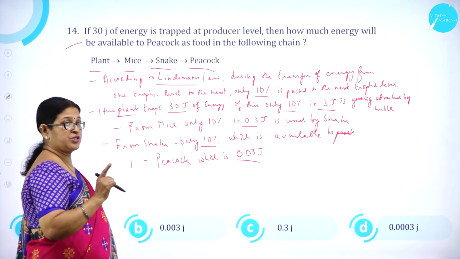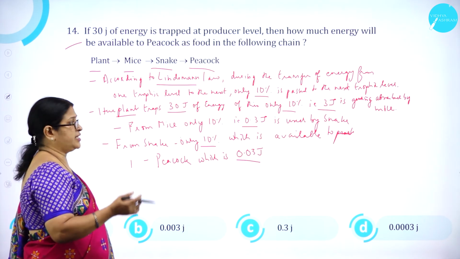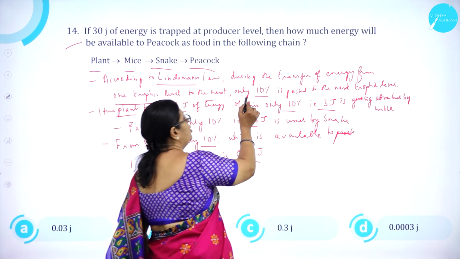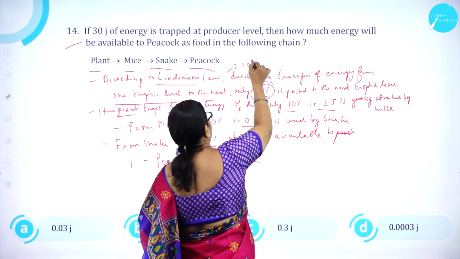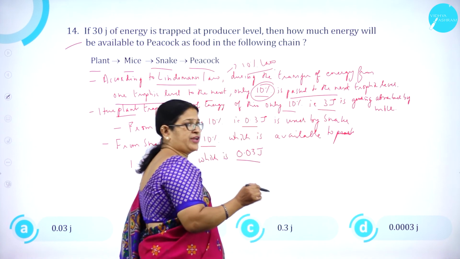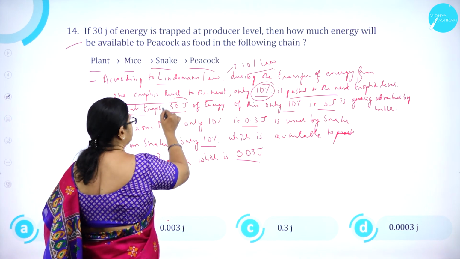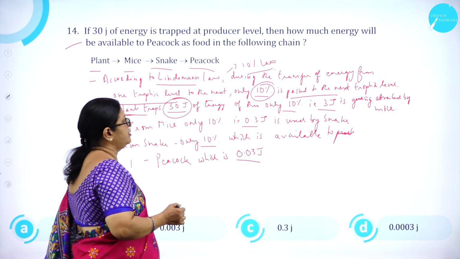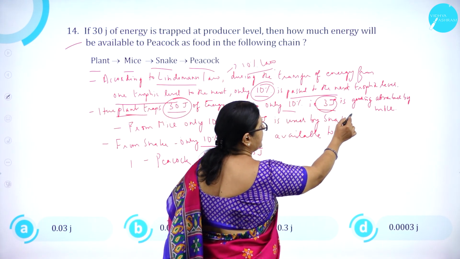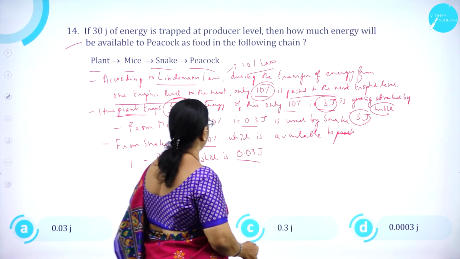According to Lindeman's law, which is also called the 10% law, as we know, the energy is transferred from one trophic level to another trophic level. During the transfer of energy from one trophic level to the next, only 10% is passed, that's why it's called the 10% law. For example, if a plant traps 30 joules of energy, only 10%, that is 3 joules, is absorbed by mice.